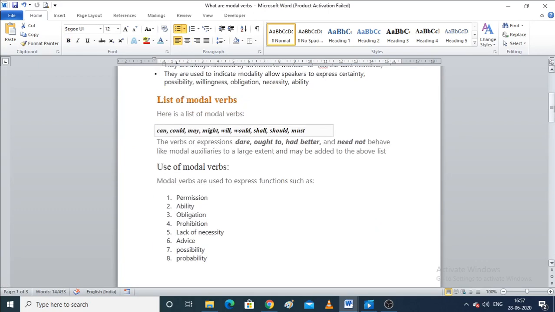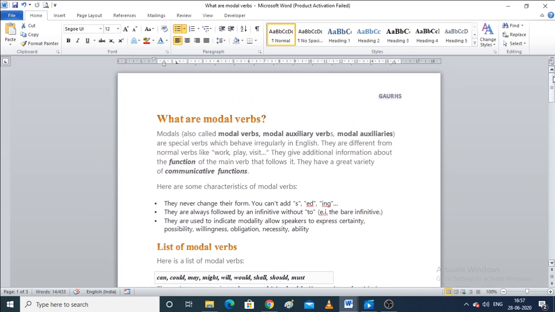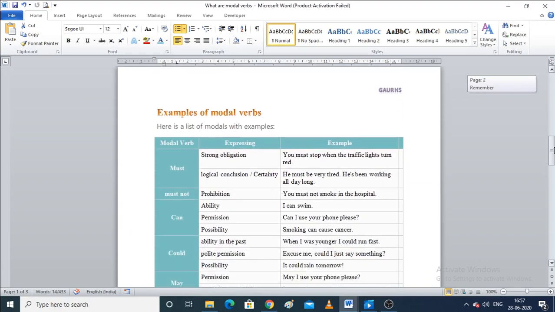So it was a small topic, but a very important topic. When you are having a conversation, you need to know the correct usage of each and every modal to make your sentences sound good. So this is all about today's lesson, students.